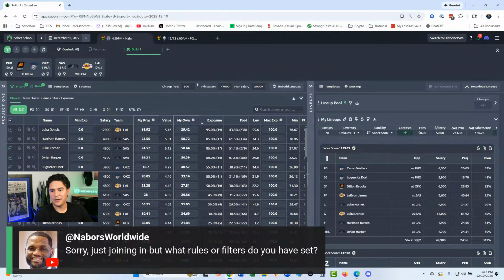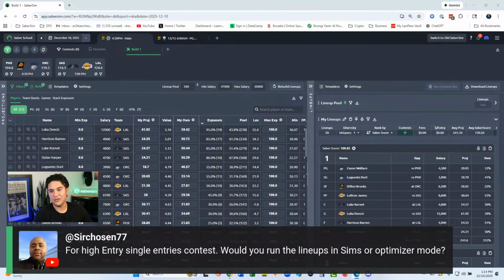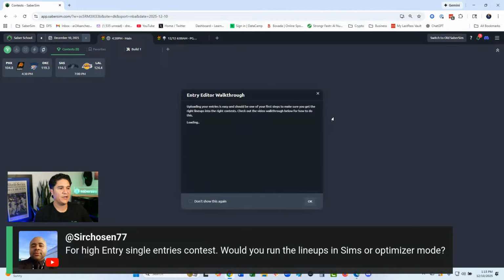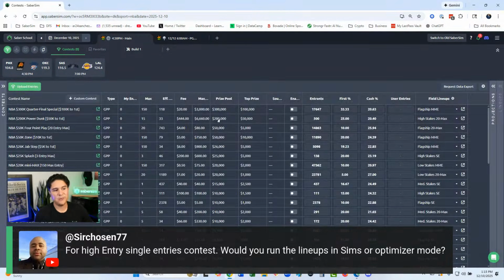All right. Another good question. For high entry, single entry contests, would you run the lineups in Sims or Optimizer mode? Yeah. So these higher dollar contests, I would still run them in Sim mode because the payout structures are still very high percent to first, right? Like if you go to the contest tab, and say you're putting one entry or a few entries, 5 entries, whatever, into the 444 contest tonight, right? Yeah, it's higher stakes. It is a smaller field. But this contest is still 25% to first. Cash rate is only 20%.